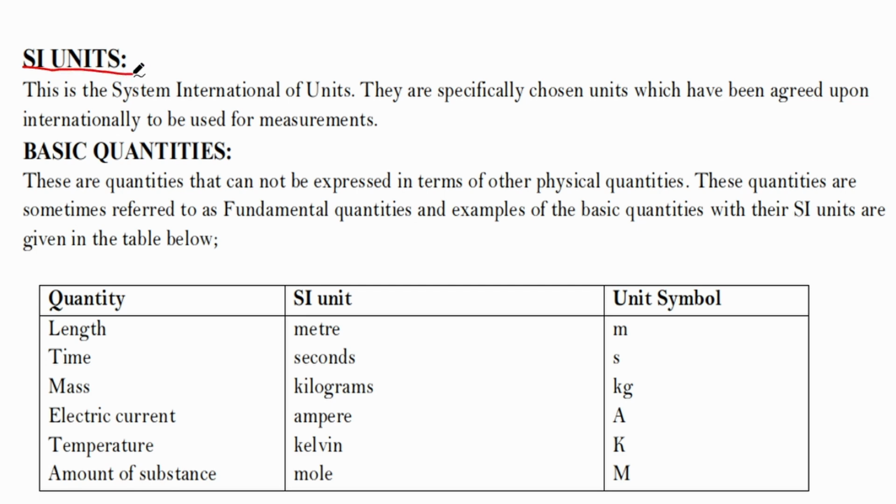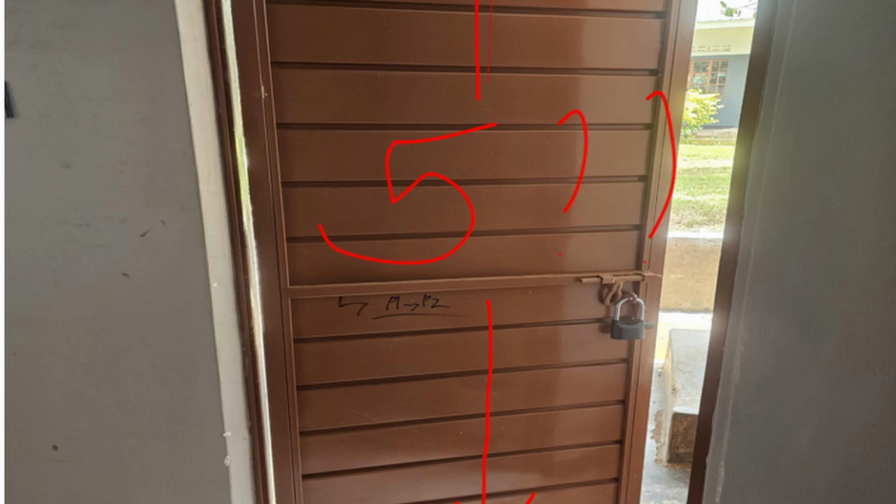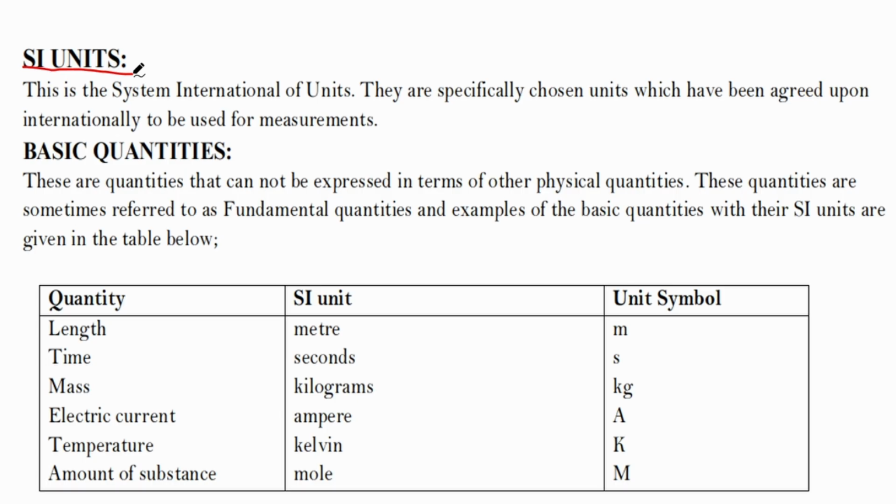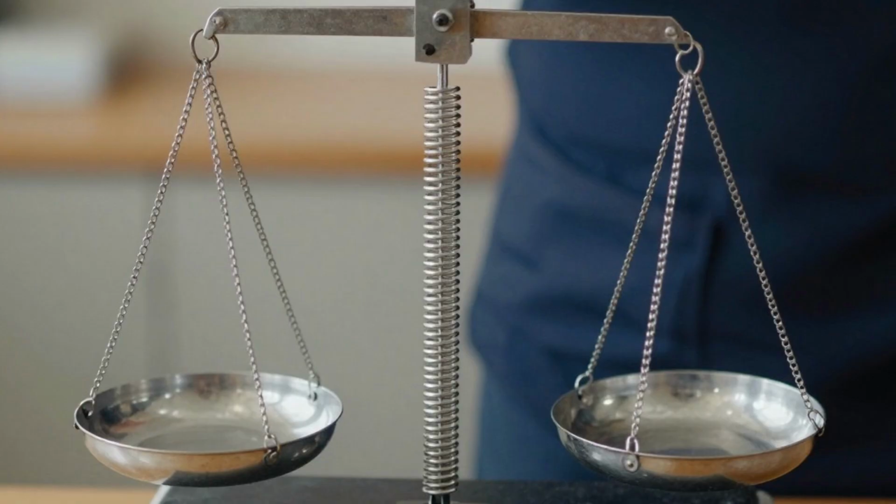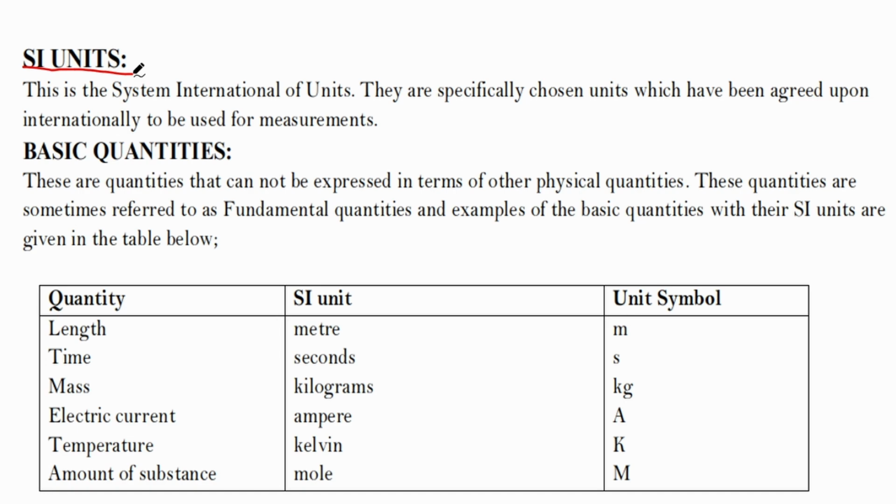Today we are going to look at SI units and physical quantities. Now imagine you're told that a table is 5 long. 5 what? 5 meters, 5 centimeters, or 5 kilometers? Without units, numbers are meaningless in physics. Numbers don't carry any sense in science. That's why in physics, we don't just measure, we measure properly and universally using standard units called SI units.